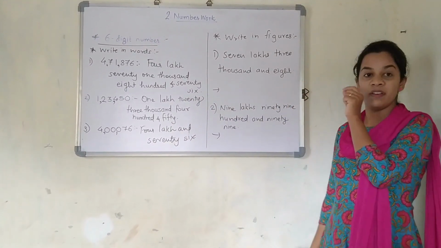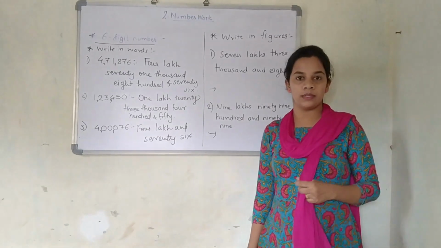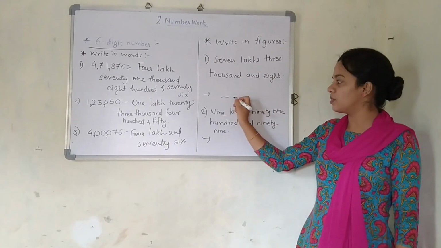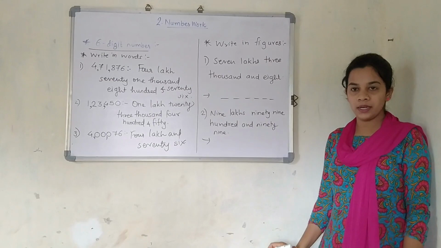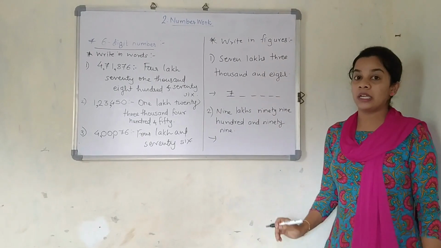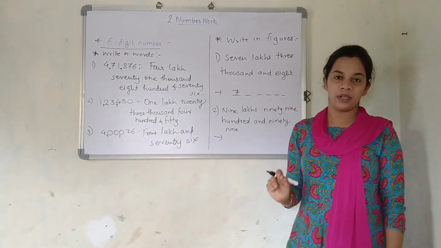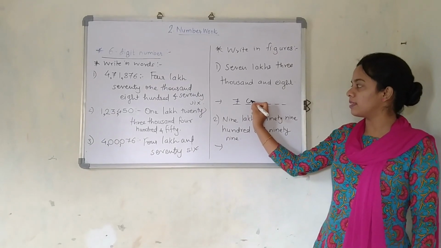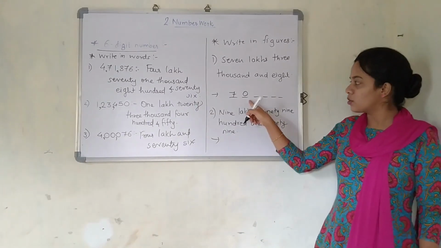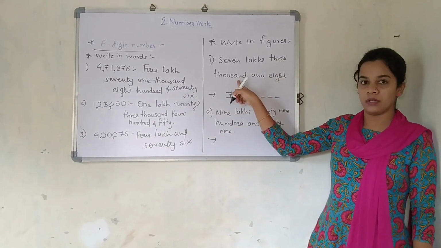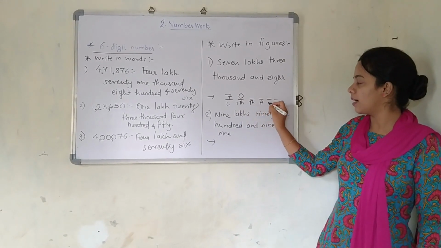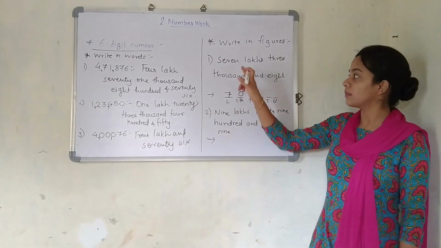Now, if words are given, how to convert them into figures, that we will see. 7,03,008. Lakhs means it is a 6-digit number: 1, 2, 3, 4, 5, 6. Fine. 7 lakhs. So at the lakhs place I am going to write 7. 3,000. Are they speaking about 30,000? No, they are speaking about 3,000. So they are not speaking anything about the 10,000 place, so we are going to write it as 0. If you observe here, this is lakh, this is 10,000, this is 1,000, this is 100, this is tens and this is unit.